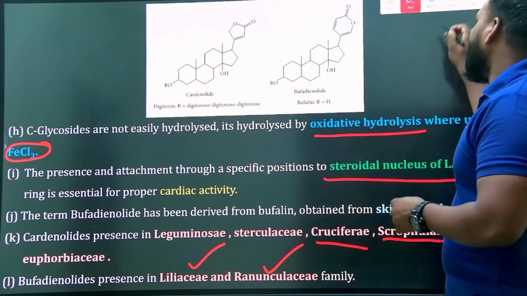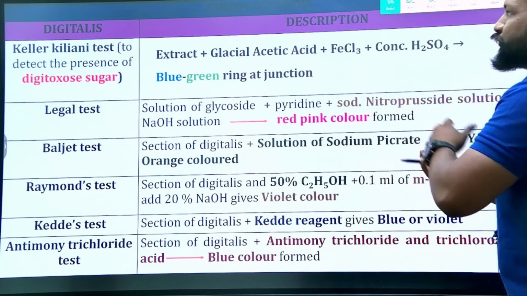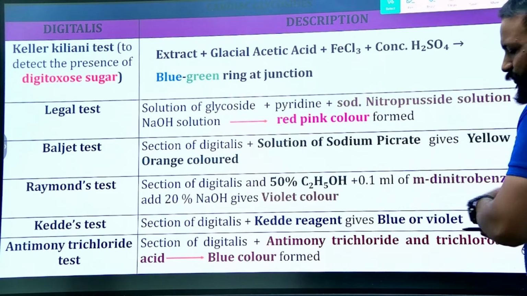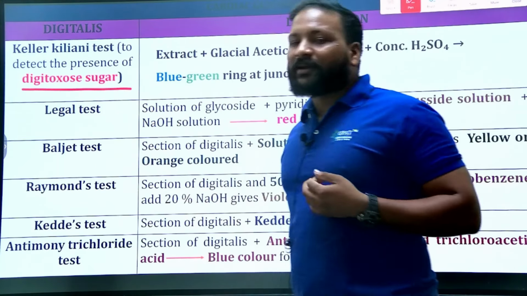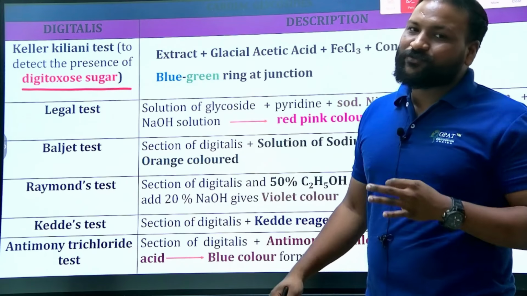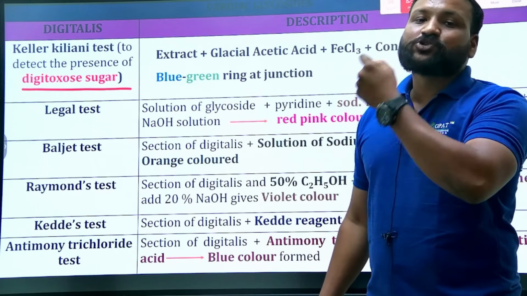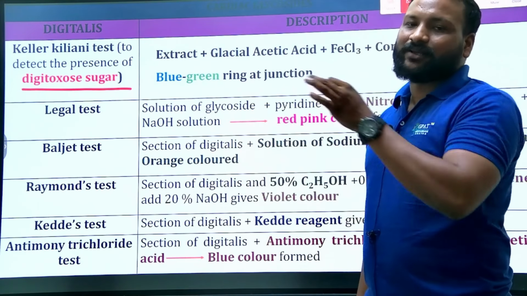Clear? Yes. Now I'm moving to the very important tests. We have already seen this in the case study of cardiac glycosides. Please kindly go through the image, and thereby you'll understand more about the identification tests and structure of cardiac glycosides. First, the Keller-Kiliani test, which we already discussed. The Keller-Kiliani test is mainly to identify the deoxy sugars, like digitoxose, especially for Digitalis. Thereby we can confirm it is a cardiac glycoside.